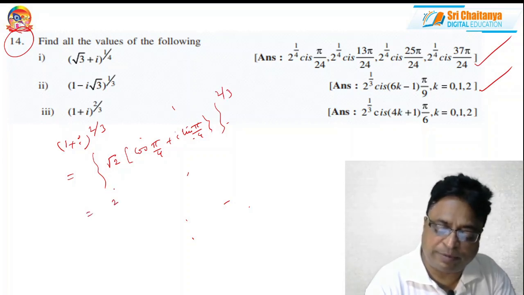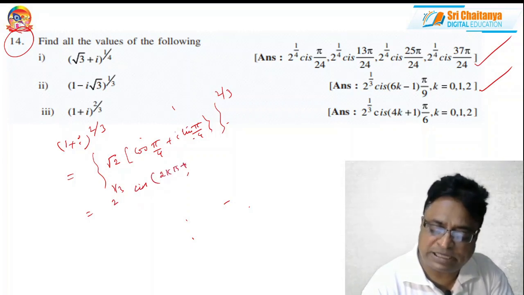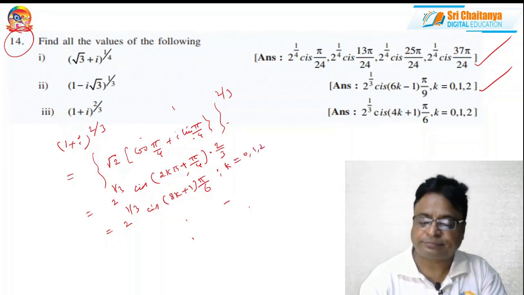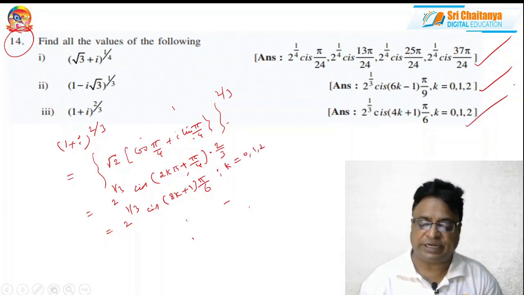So 2 power 1 by 3 into, this I can write as 2k pi plus pi by 4, into 2 by 3. So this is 2 power 1 by 3 cis (8k plus 1) pi by 6 where k equal to 0, 1, 2. So these are the values you can get.